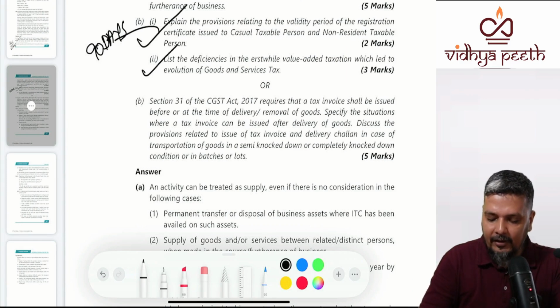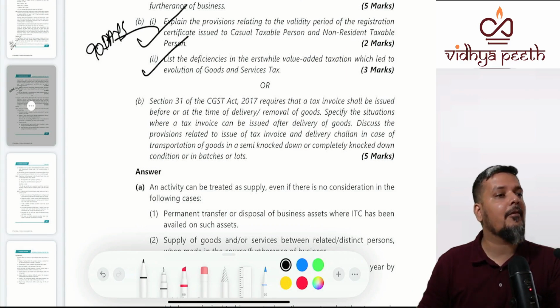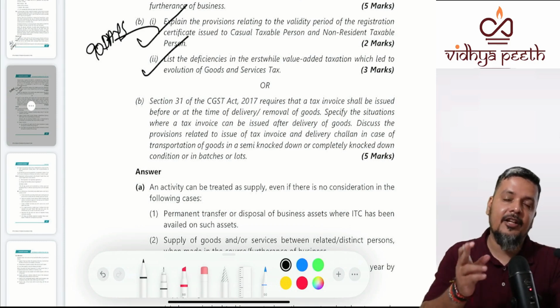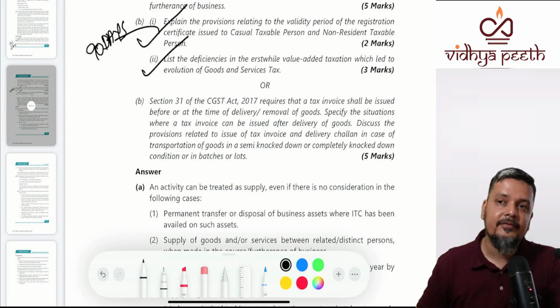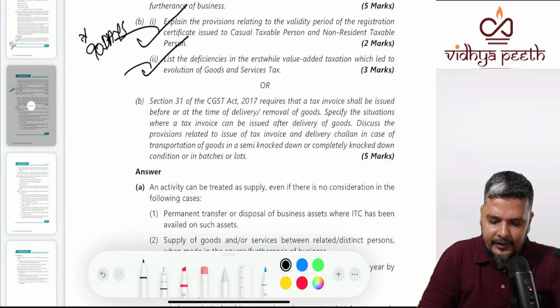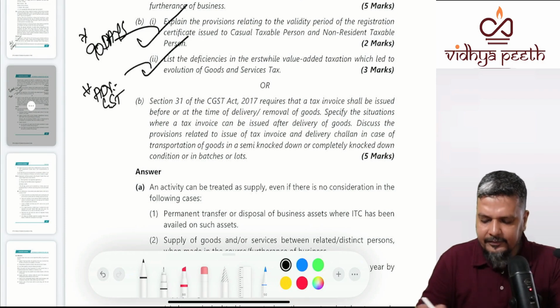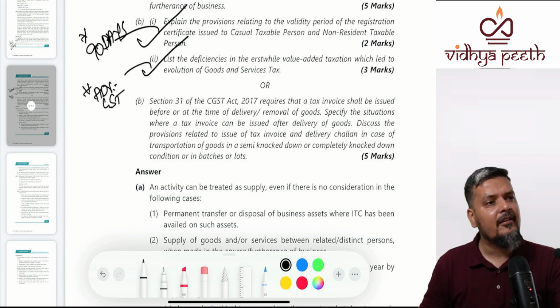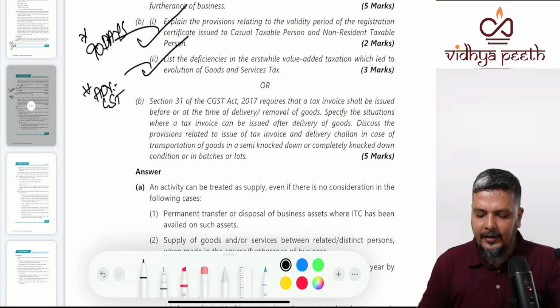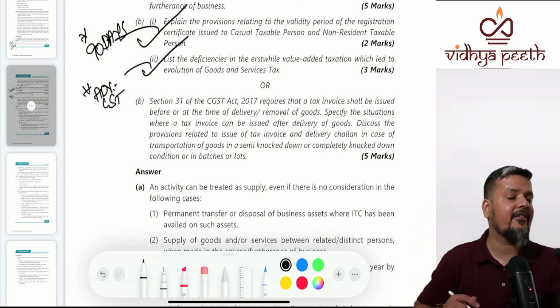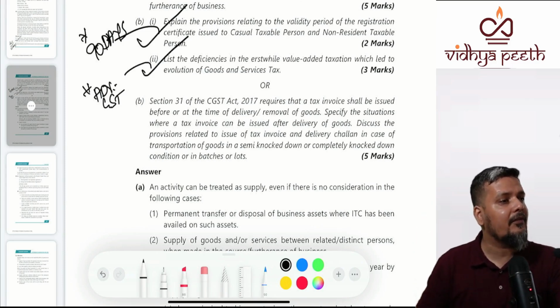The second part is also very simple. Today morning we discussed about advantages of GST. At the same time I said don't worry: if the question comes about disadvantages of earlier taxation, you have to just reverse it. So the hint here is, remember the advantages of GST and do the reverse. You're talking about deficiencies in old taxes which led to the birth of GST. Done.